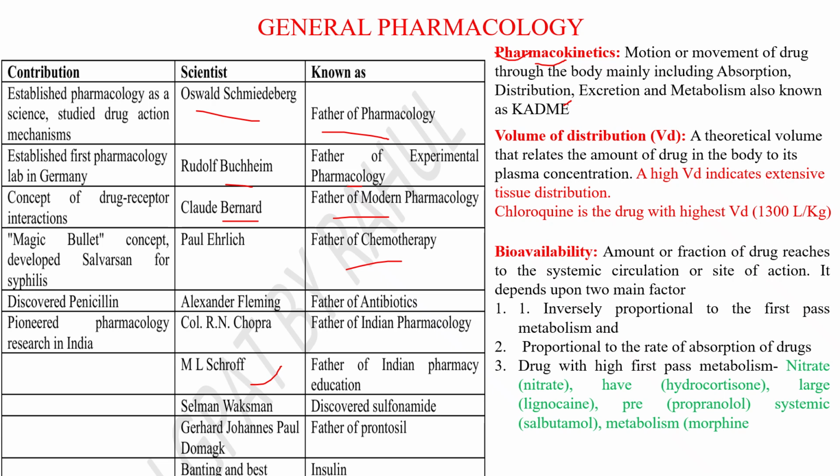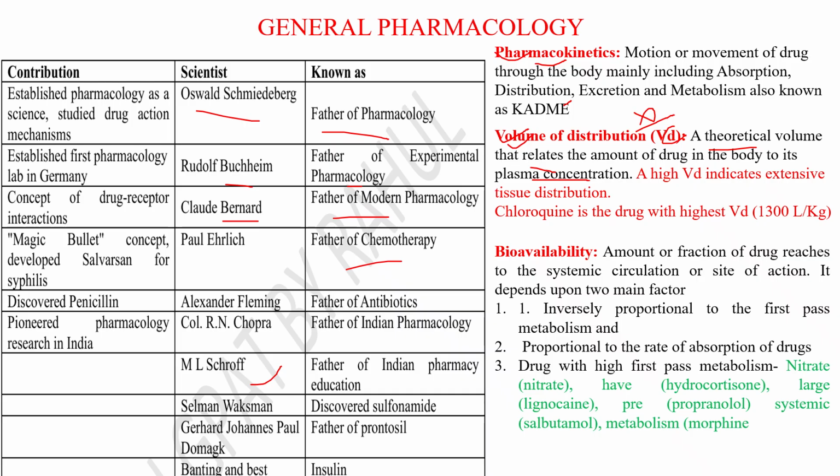Now one more important point: volume of distribution. In biopharmaceutics, I have already discussed what is volume of distribution. Volume of distribution is a theoretical volume that relates the amount of drug in the body to its plasma concentration. Definitely we are going to get one question on volume of distribution, either in pharmacology or the BPPK portion. In BPPK, it will be from the calculation part: volume of distribution equals X by C. What is C? Plasma concentration. X is nothing but the administered dose. That's the volume of distribution equation.